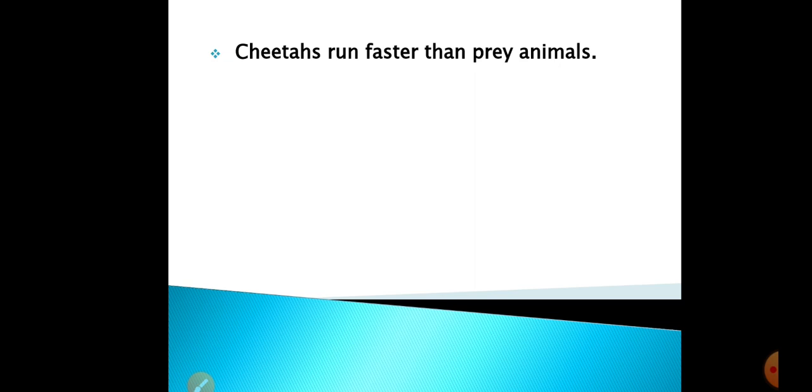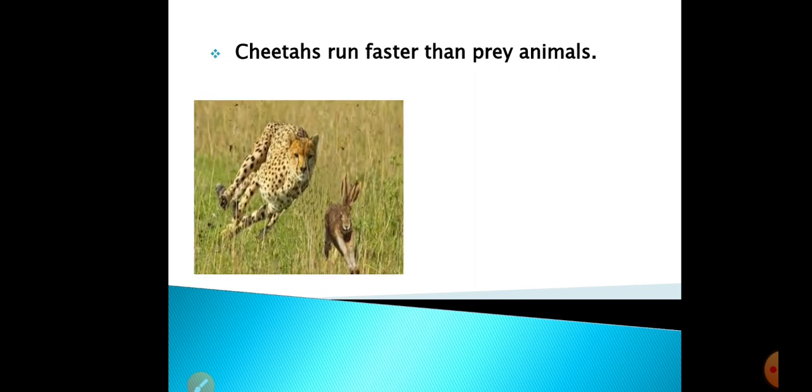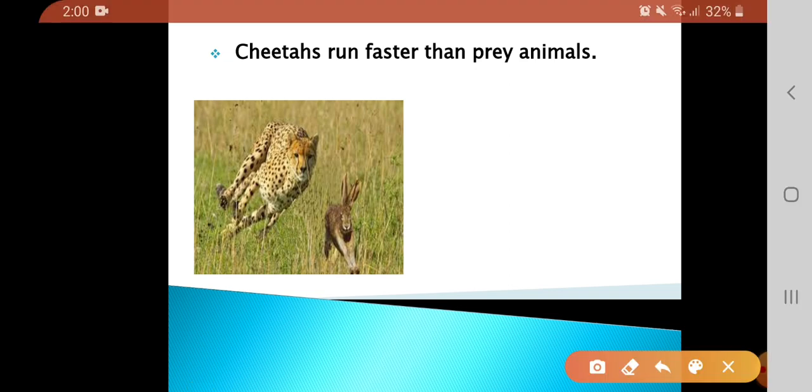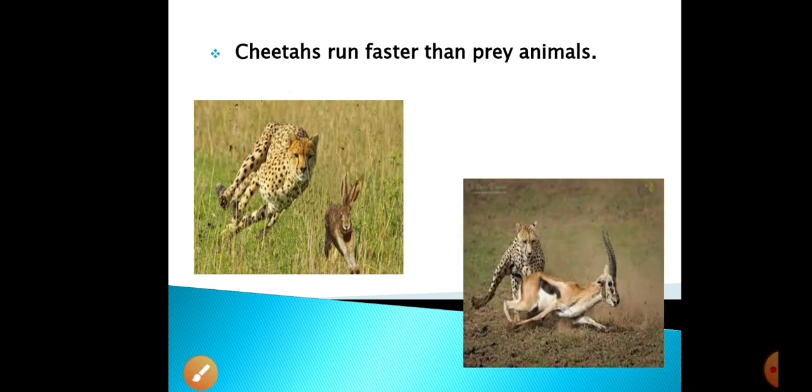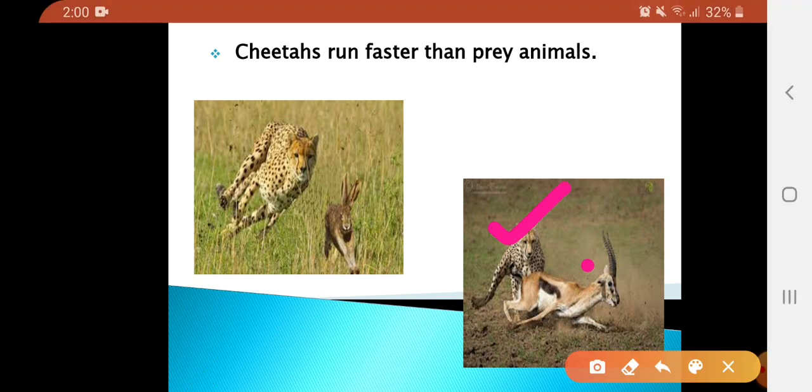Next is an example of a cheetah. Cheetah runs very fast to catch its prey. In this example, you can see cheetah is running after a deer. So, cheetah is a predator and deer is its prey.